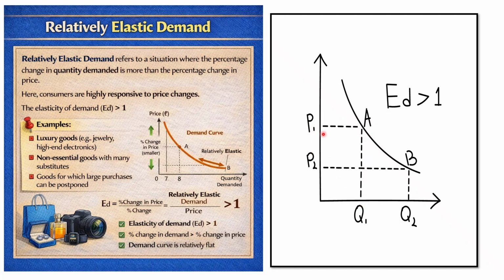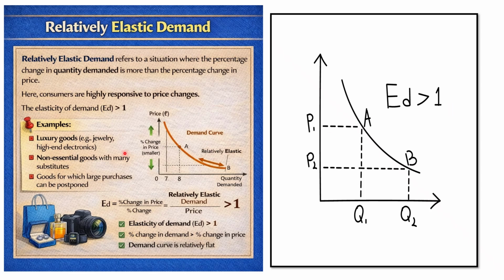When the price decreases from P1 to P2, the quantity demanded increases more, from Q1 to Q2. The change in price is less than the change in quantity demanded. This shows that relatively elastic demand is greater than 1.